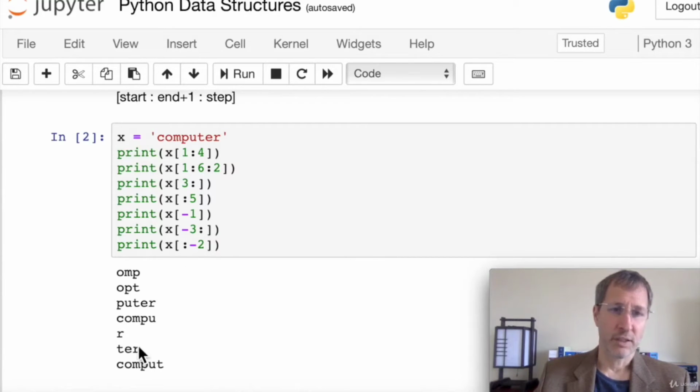That gives us TER, the last 3 elements. And then if we want to get everything except the last 2 elements of the string, we leave the start blank, so we get everything from the beginning up until the last 2 items. So that is how slicing works, and it works exactly the same as we just covered for this string example. It works exactly the same on lists and tuples.